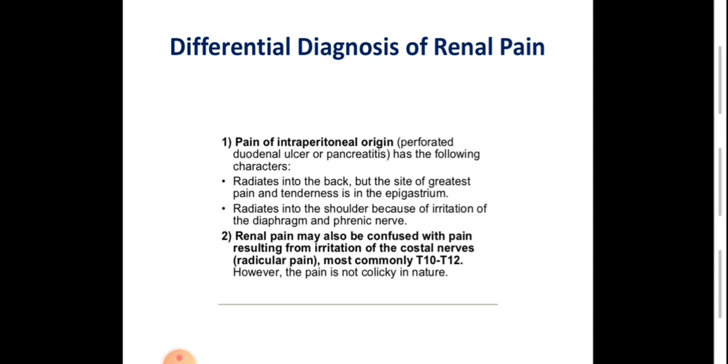This pain is called radiculitis or lumbago, like musculoskeletal spasm, usually from irritation to the nerve from T10 to T12. However, the pain is usually continuous and is enhanced, increased, or aggravated by mobility. And just opposite to renal colic, where the patient may get benefit from writhing in agony and continuous mobility.